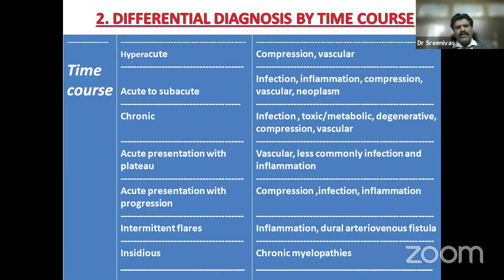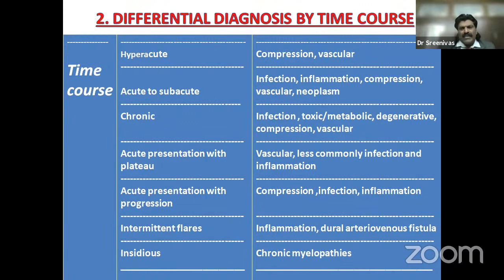If it is hyperacute, it has to be compression or vascular. If it is acute to subacute, it could be infection, inflammation, compression, vascular or neoplasm. If it is chronic, going on for a long time, it could be infection, toxic, metabolic, degenerative, spondylosis, compression, vascular. An acute presentation with plateau: vascular, less commonly infection and inflammation. Acute presentation with progression: compression, infection and inflammation.